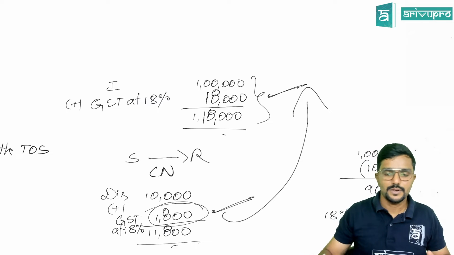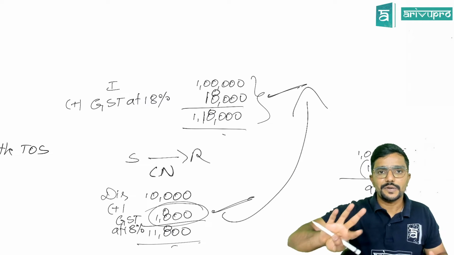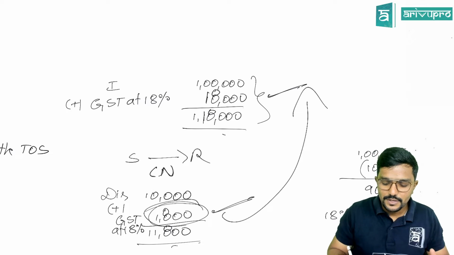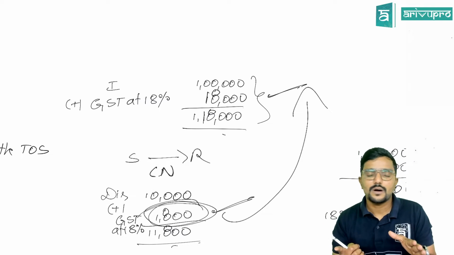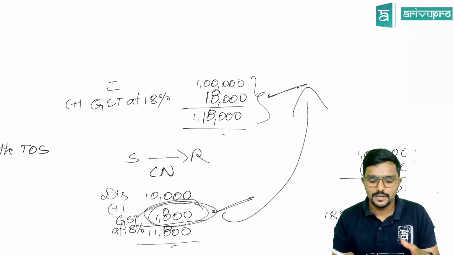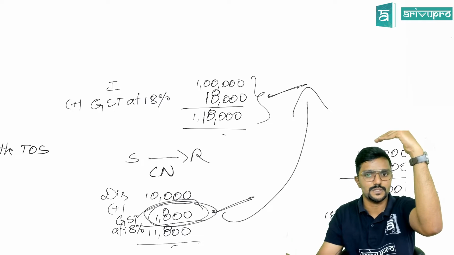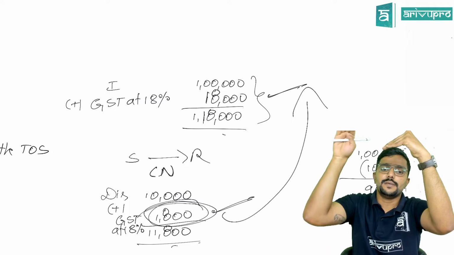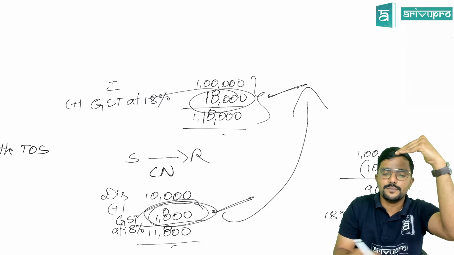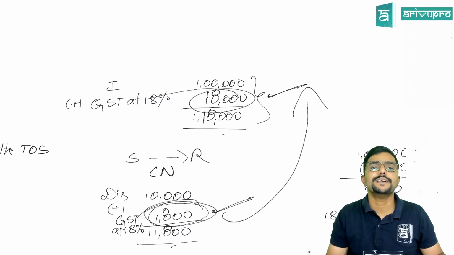Plus, the recipient, if he has already claimed full input tax credit, has to reverse to the extent of the GST which is applicable on the discount part. How much GST is related to the discount part? Discount is 10,000. On that, GST is 1,800. So if the recipient has already claimed the full 18,000 input tax credit, then he has to reverse to the extent of 1,800.